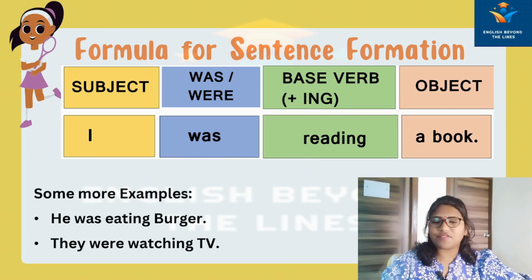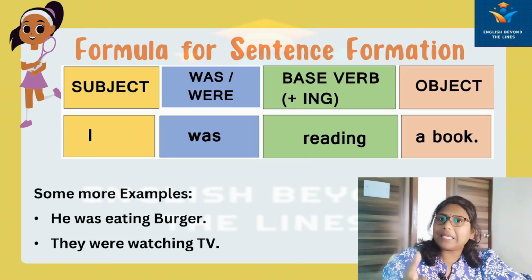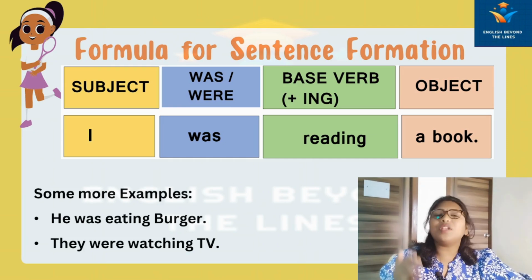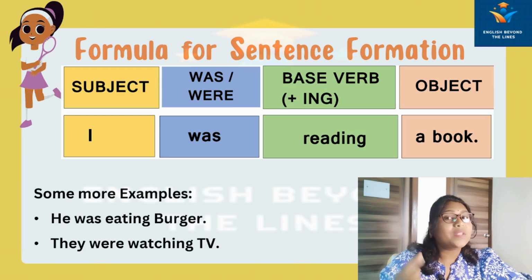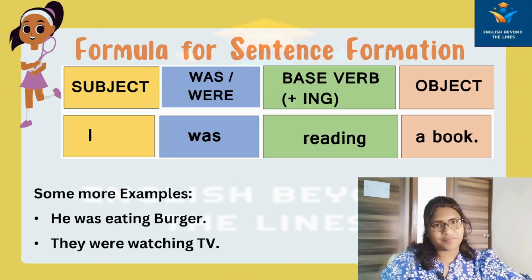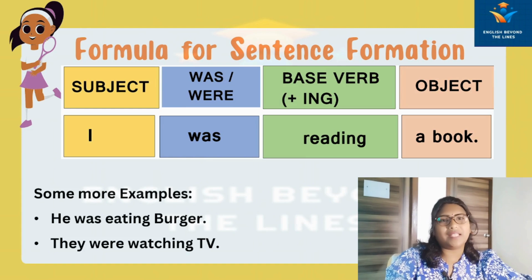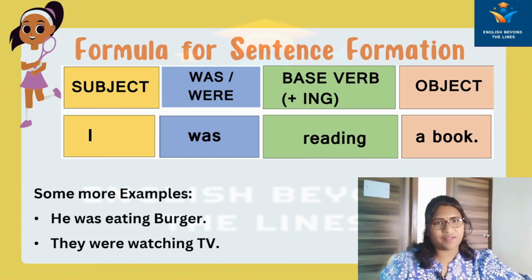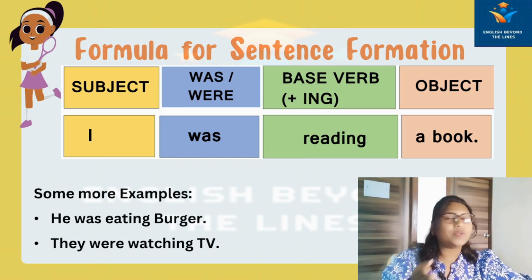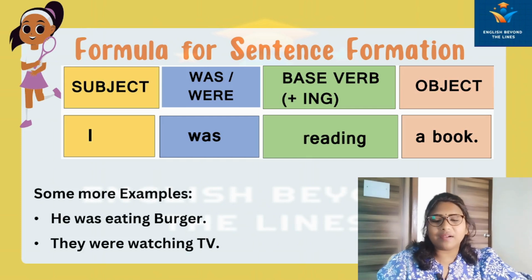The example I have shown here is I was reading a book. With I, was will be used. With he, was will be used. With she, was will be used. But if we are using they, then with that we use were. They were studying. They were looking. So this is the difference between was and were.